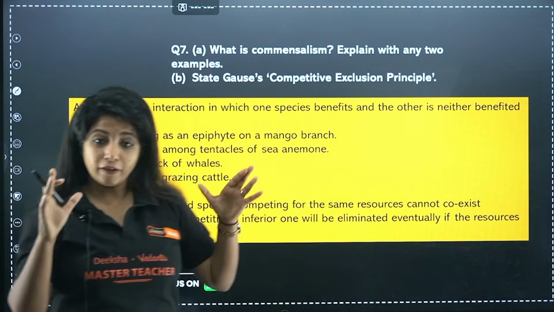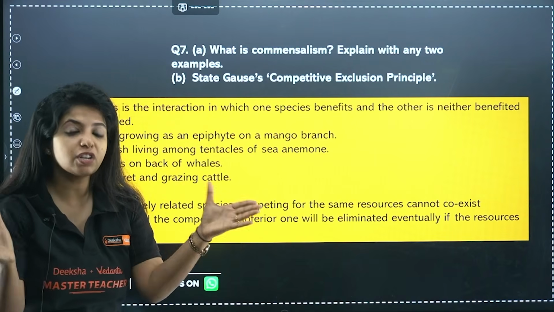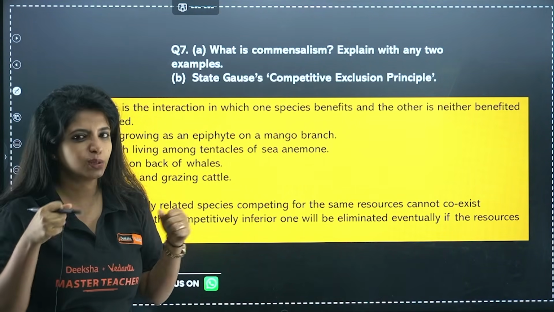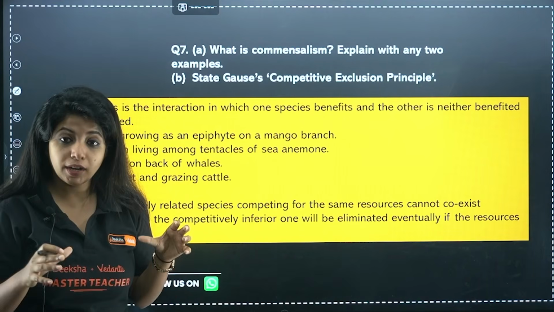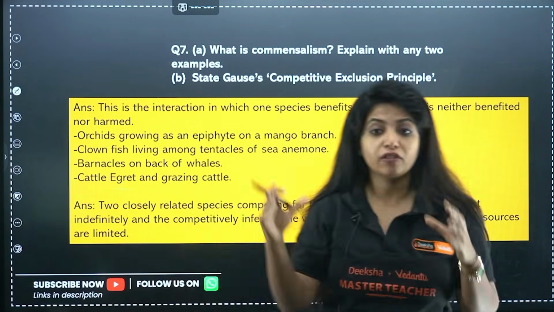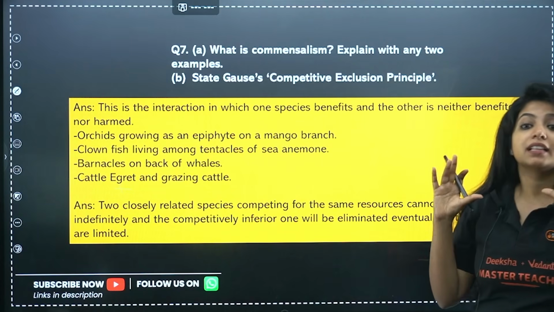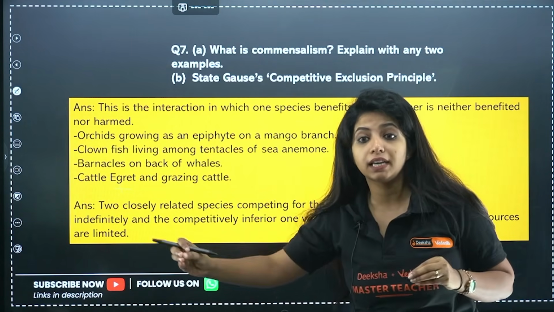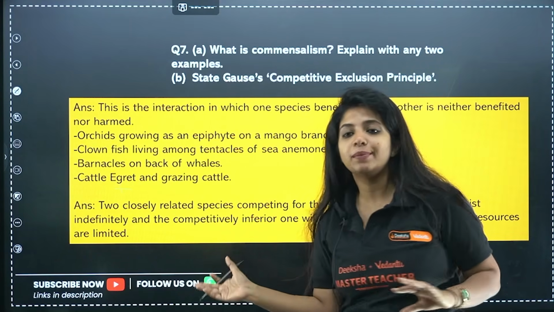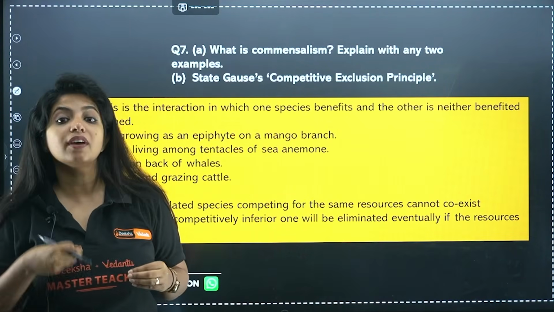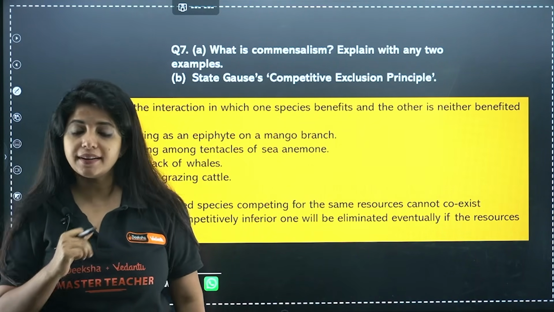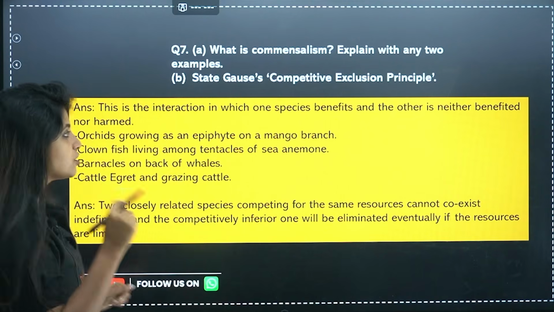It says that if two closely related species competing for the same resources are staying together, they cannot coexist indefinitely. Two closely related species, if feeding on the same resources, cannot coexist indefinitely. The competitively inferior one will be moving out, will be eliminated, and that is what you call competitive exclusion. You might have seen the Abingdon tortoise and goats example. Okay, so that is what you mean by Gause's competitive exclusion principle.